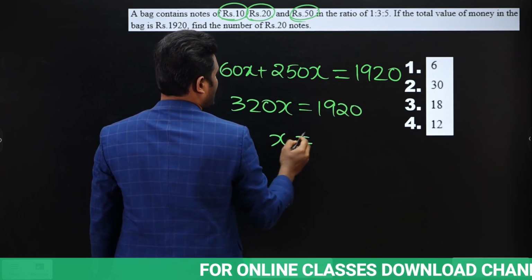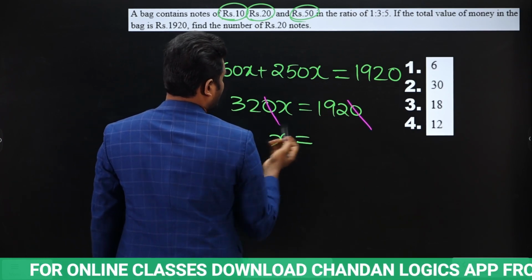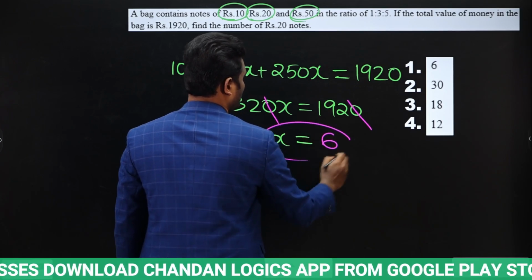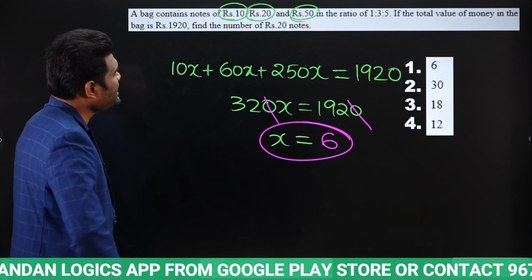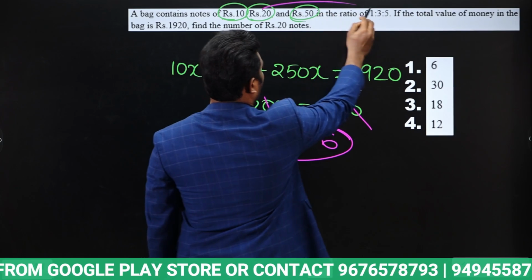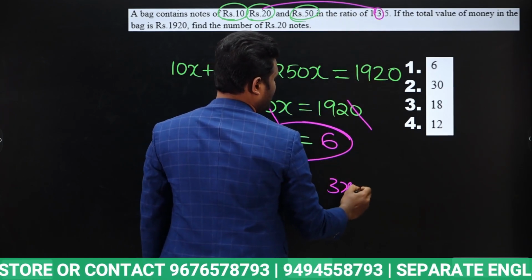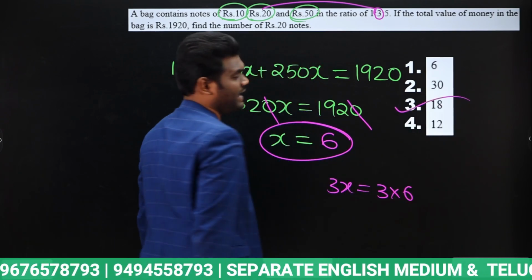From this the zeros get cancelled and the x value will be 6. Once I know the x value is 6, I need to know how many 20 rupee notes there are. The 20 rupee notes are 3x, which means 3 into 6, so the answer will be 18.